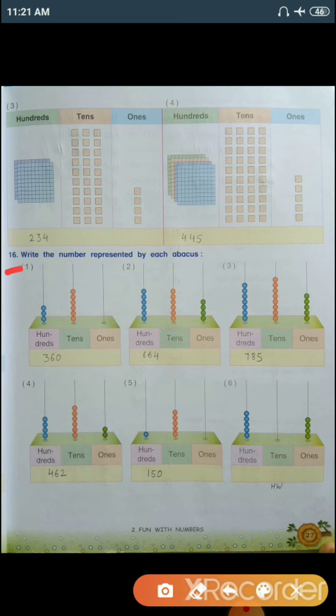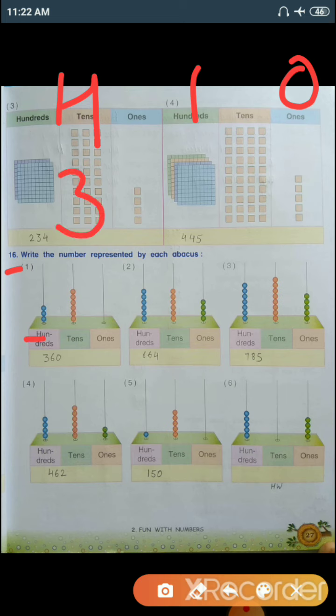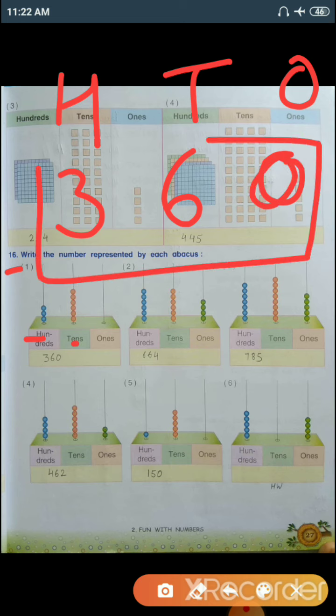Now number 16, write the number represented by each abacus. We already solved these questions before. Let's see number 1. The places, 100, tens and ones, are given. In the 100 place there are total 3 beads. In tens there are total 6 beads. And in ones no beads were there, so we'll write here 0. So we create the number 360.